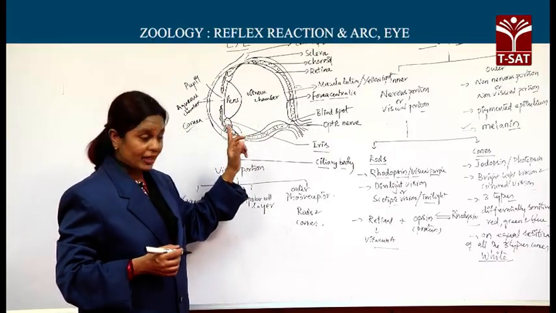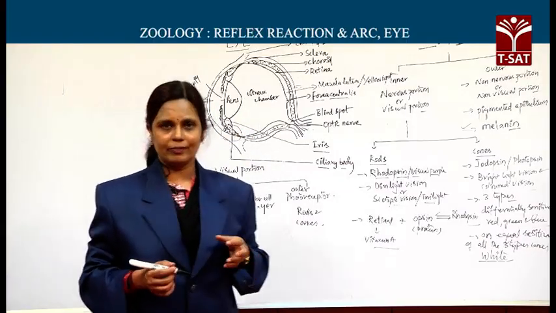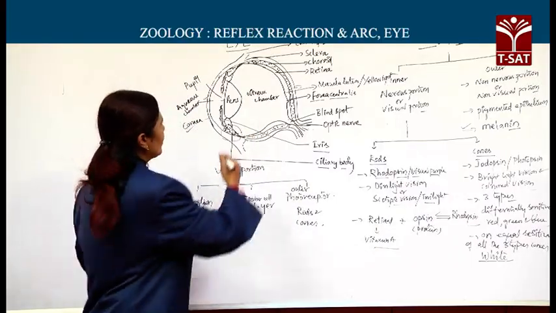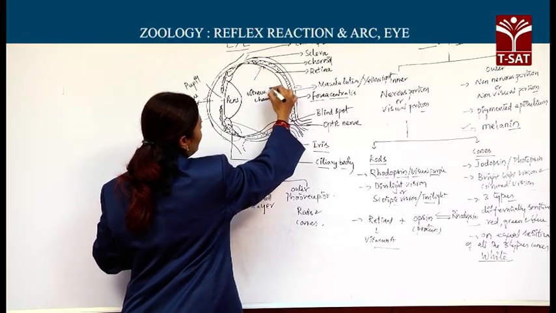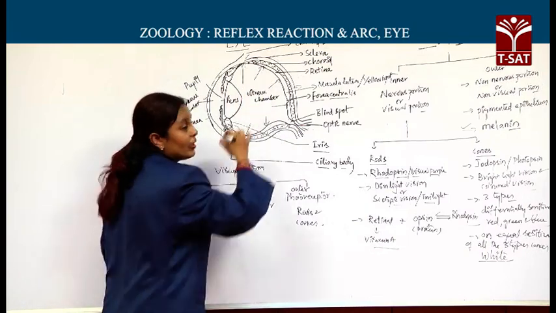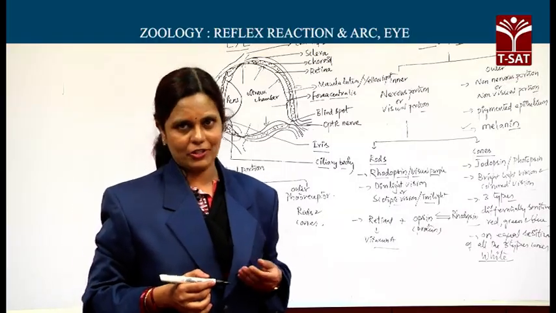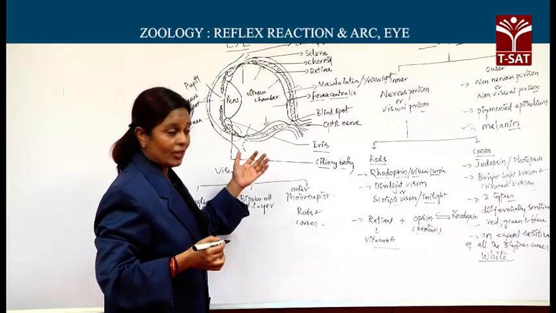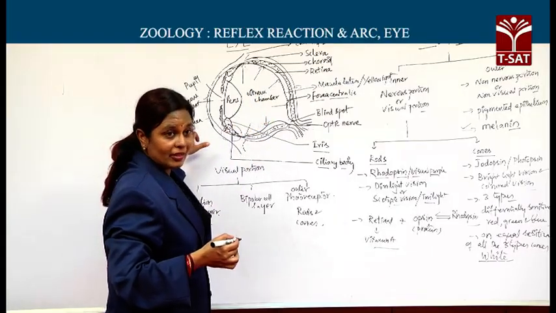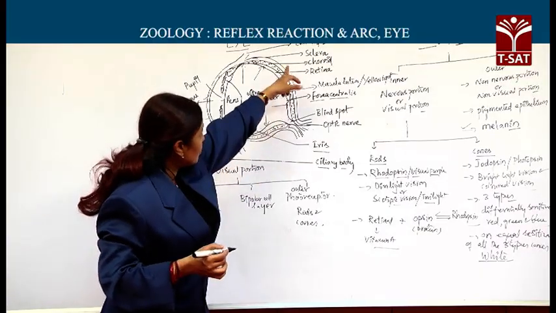Now, this vitreous humor along with aqueous humor plays a key role in maintaining the shape of the eyeball. How? This vitreous humor present in the vitreous chamber applies pressure on the wall of the eyeball from within, which you call intraocular pressure. Now, this intraocular pressure posed by vitreous humor along with aqueous humor on one hand, and the outermost layer of